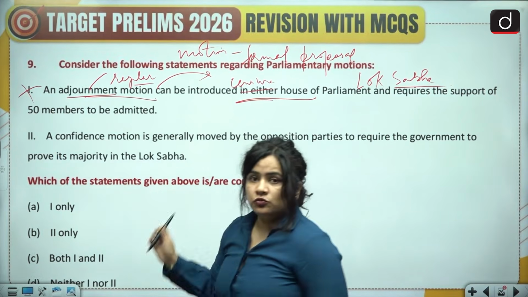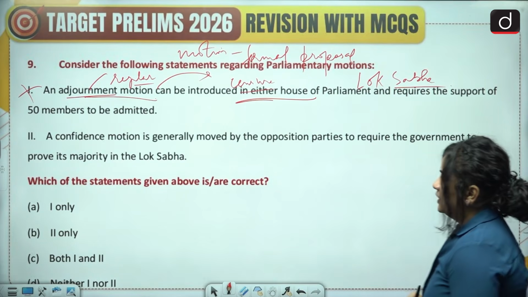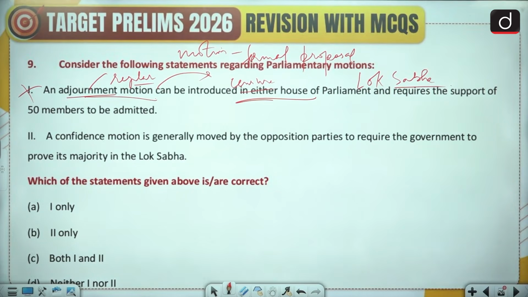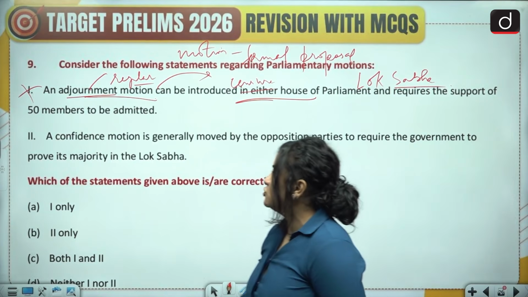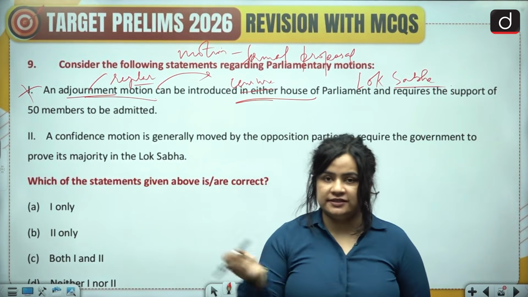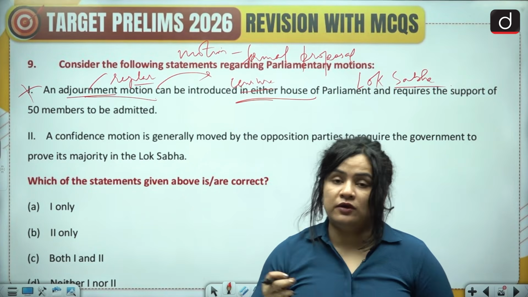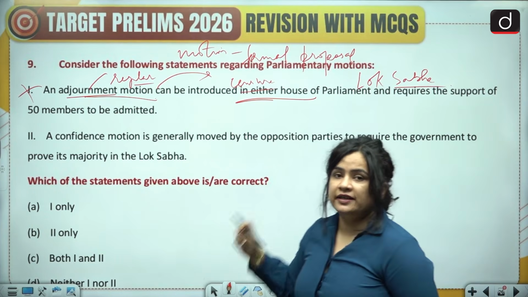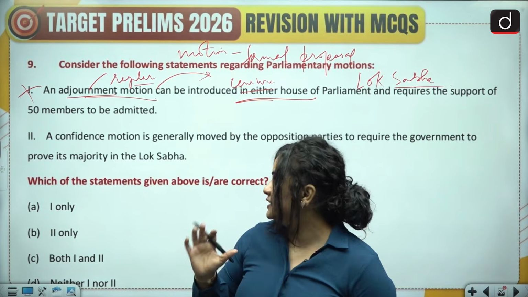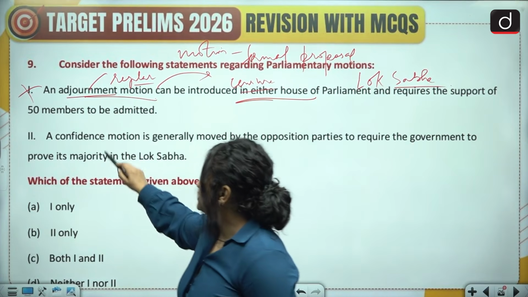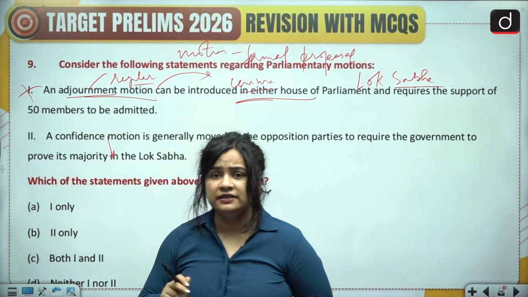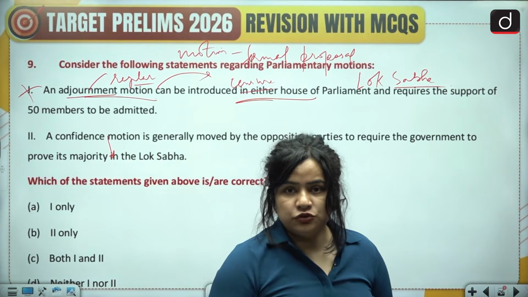It can be introduced only in the Lok Sabha. Second, a confidence motion is generally moved by the opposition parties to require the government to prove its majority in the Lok Sabha. Now, as the name suggests, absolutely, a confidence motion does require the government to prove its majority in the Lok Sabha. This is indeed the function of the confidence motion.